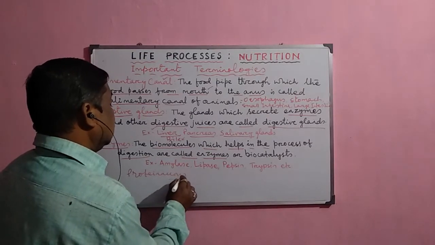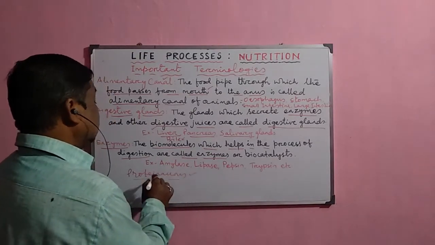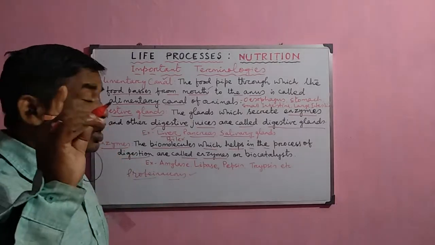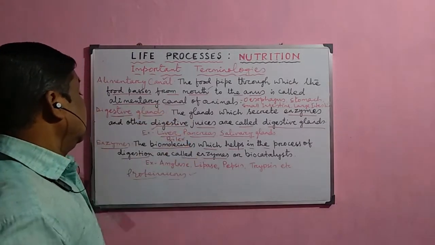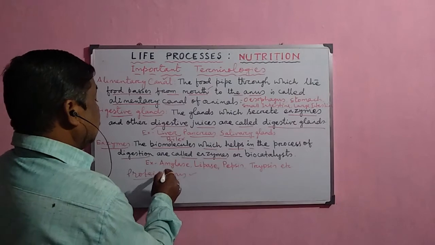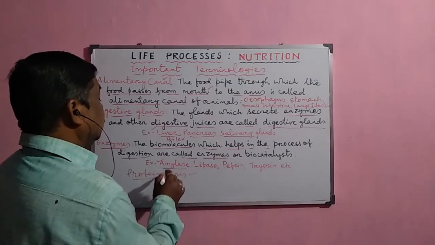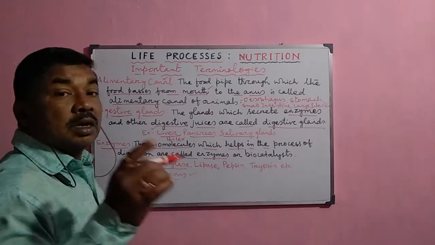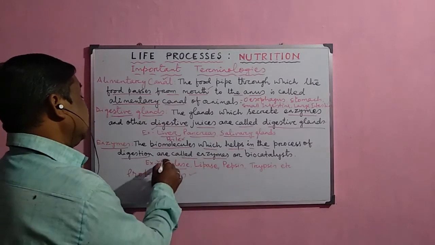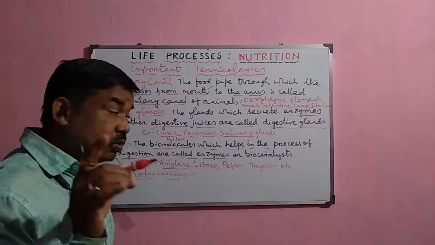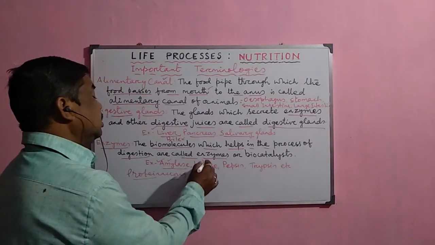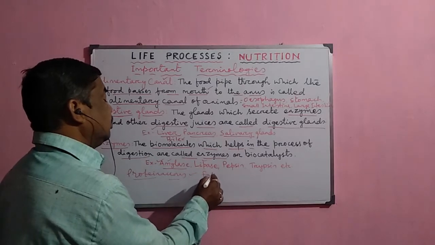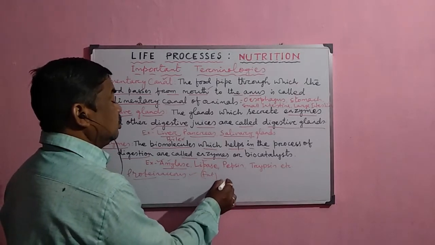There are some other parts also, but one component is the protein. The most common examples are amylase and lipase. Amylase normally acts on carbohydrate food, and lipase acts on the fatty substances, or lipids.